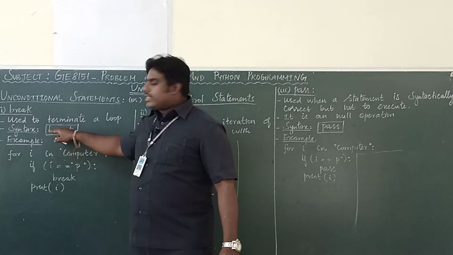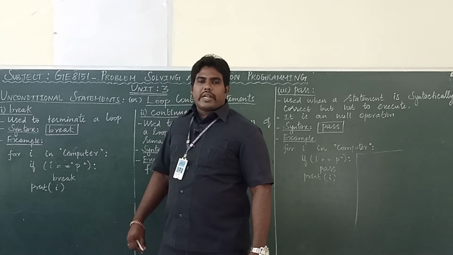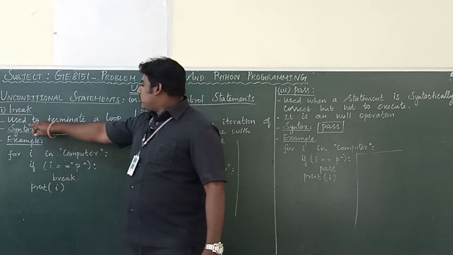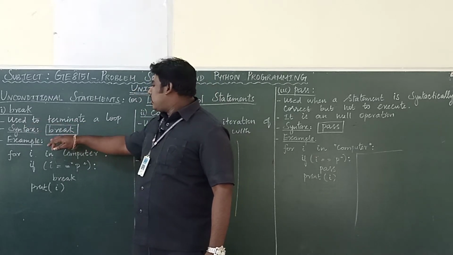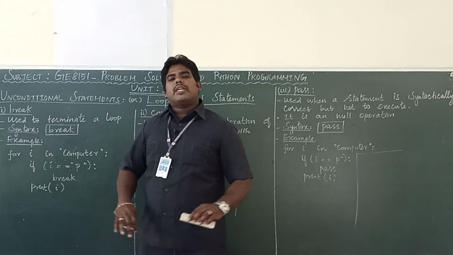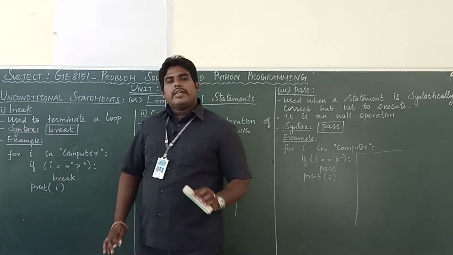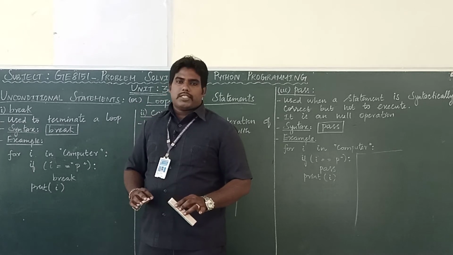So, the syntax is break. In the small case, you have to write. It is used to terminate the loop. It's a keyword. Break is a keyword. What's the use of break? It is used to terminate the loop. What is terminate? It is used to stop the loop or break the loop conditions.